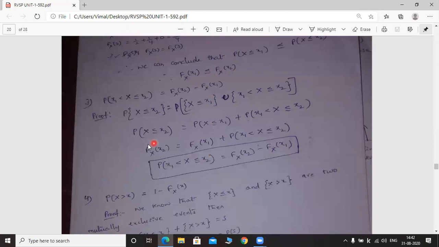Next, let us see the third property. The third property is probability of small x1 less than capital X less than or equal to x2, which is equal to capital Fx of x2 minus capital Fx of x1. That's what we have to prove. So to prove this statement, consider the scale. I am considering a scale here.